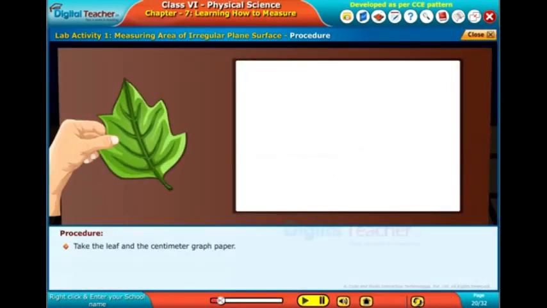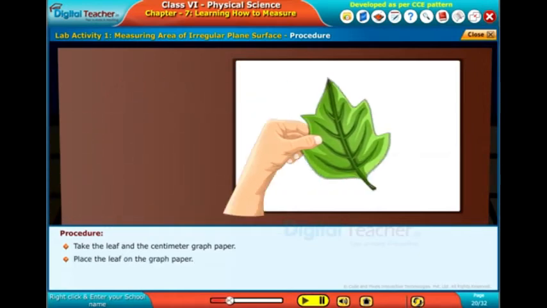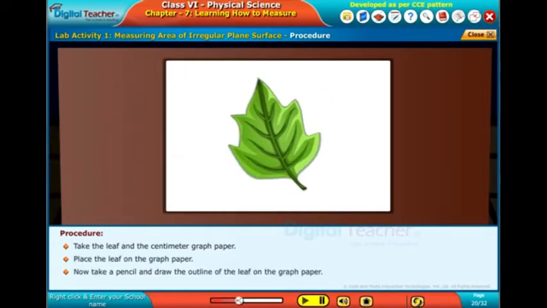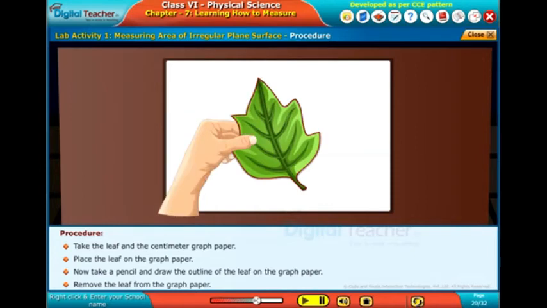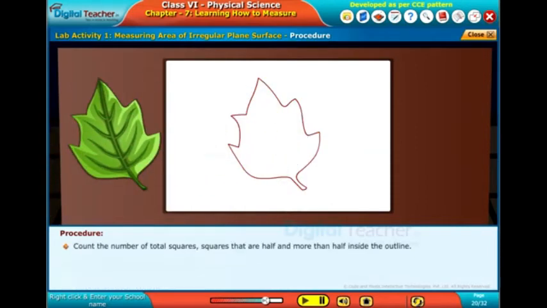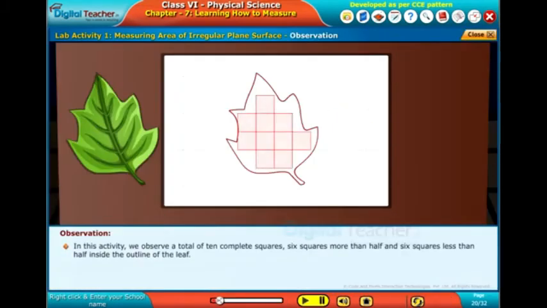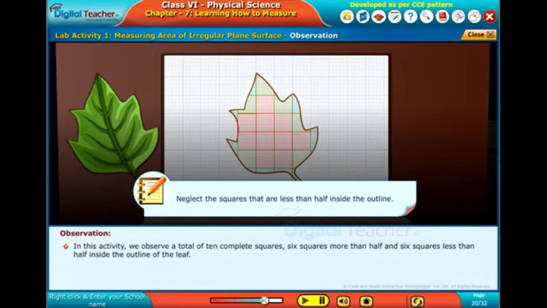Take the leaf and the centimeter graph paper. Place the leaf on the graph paper. Now take a pencil and draw the outline of the leaf on the graph paper. Remove the leaf from the graph paper. Count the number of total squares that are half and more than half inside the outline. In this activity, we observe a total of 10 complete squares, 6 squares more than half and 6 squares less than half inside the outline of the leaf. Note: neglect the squares that are less than half inside the outline.